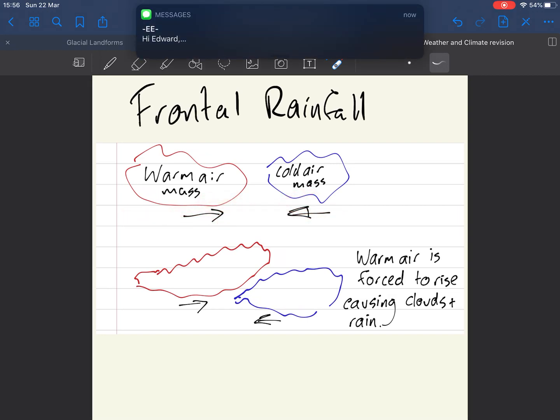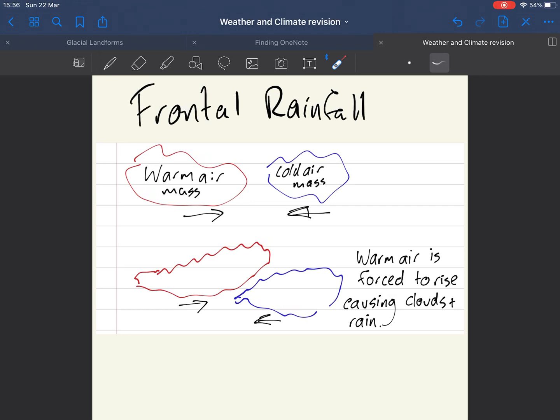Now, because the warm air mass is less dense, it rises up above the cold air mass, and the cold air mass kind of gets pushed down underneath it. And that results in this air, as it rises up, cooling by 1 degree every 100 meters. And that causes the water vapor in that warm air to condense, and then it forms tiny water droplets which all gather together and form clouds, and then eventually that will lead to rainfall.